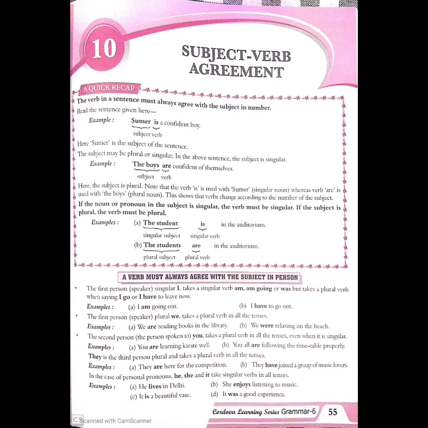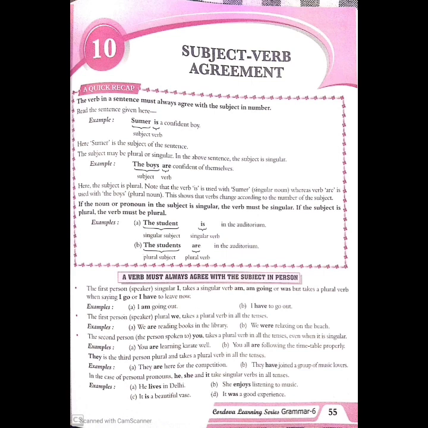Now let's look at how a verb must always agree with the subject in person. The different rules while making a sentence with the verb and the subject. So the first rule, the first person. Who is the first person? That is the speaker. The first person singular is I, and what will be the plural? We. So the first person speaker, singular I, takes a singular verb, am going or was. So when you are using I, you have to use am going or was in the sentence.